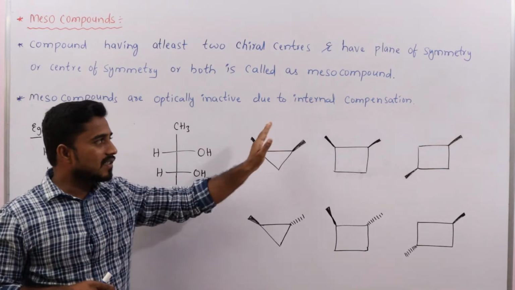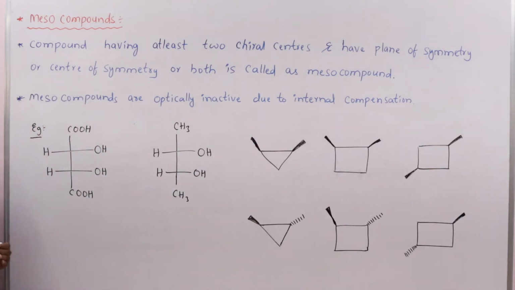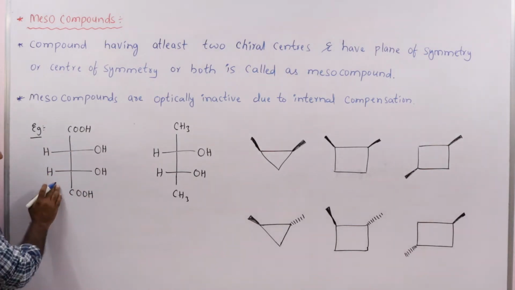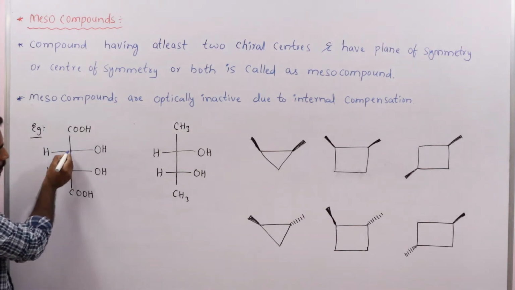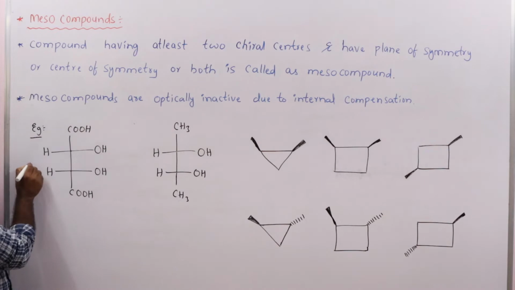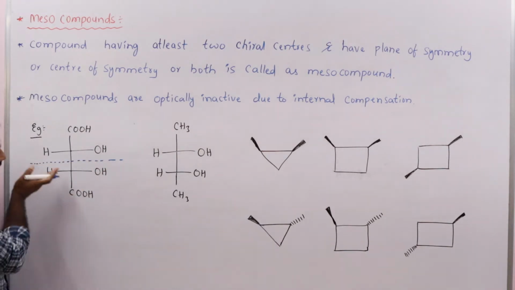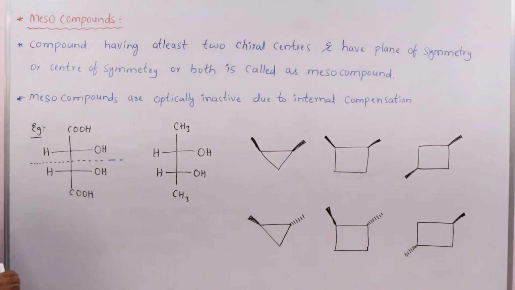So let us see what is internal compensation. For example, let us take a tartaric acid. Okay, this molecule is a tartaric acid. In this molecule, two chiral centers are present, and this molecule contains a plane of symmetry. Okay, this plane of symmetry bisects this molecule into two equal halves.